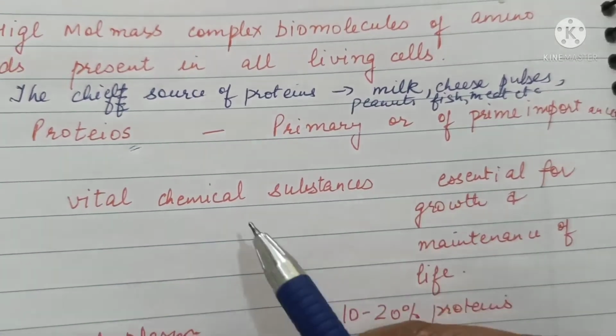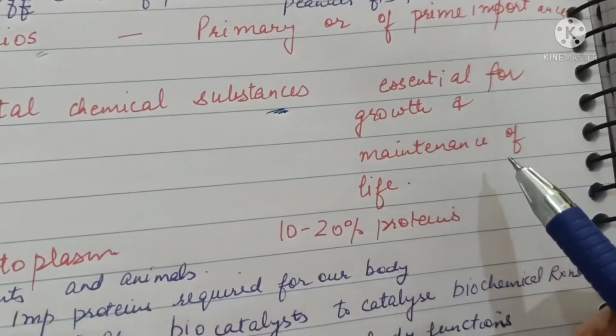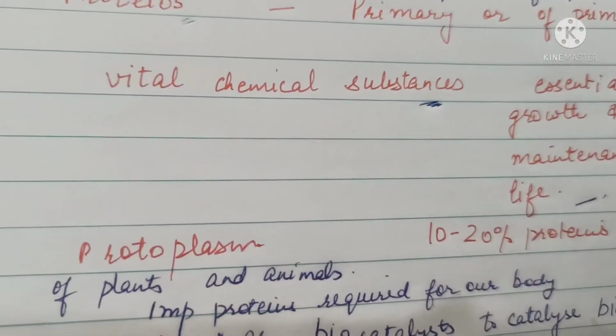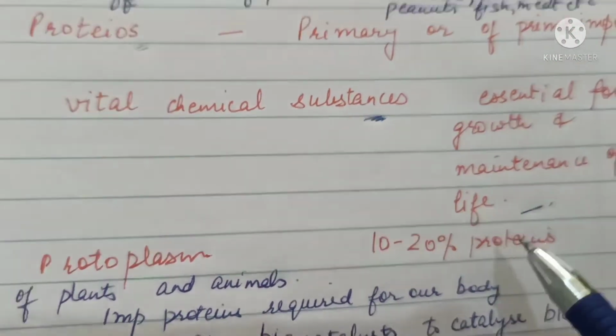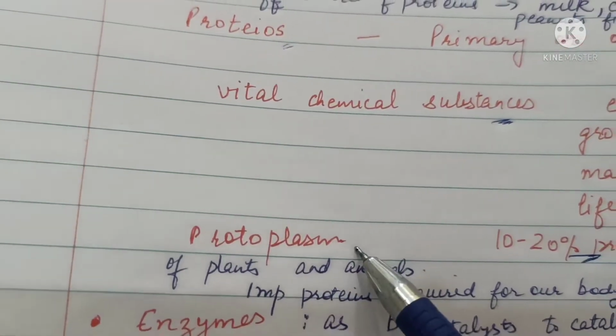So, as proteins are vital chemical substances which are essential for growth and maintenance of life, they are given this name. Proteins form about 10 to 20% of protoplasm.